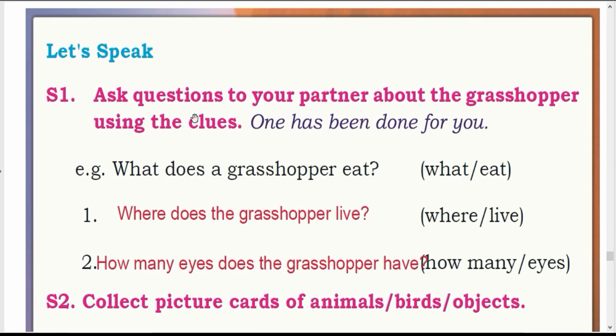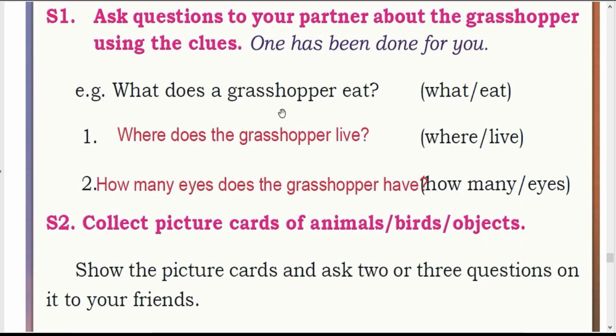Second one, do not hunt tigers and kill tigers. S1. Ask questions to your partner about the grasshopper using the clues. One has been done for you. Example. What does a grasshopper eat? We have to use the word what. Like this, you have made the question tags here. First one. Where does the grasshopper live? Second one. How many eyes does the grasshopper have?